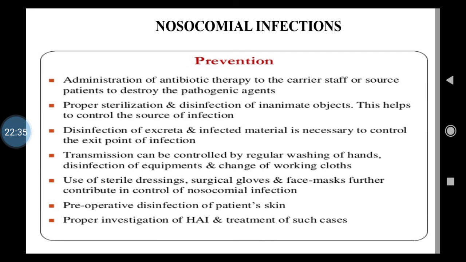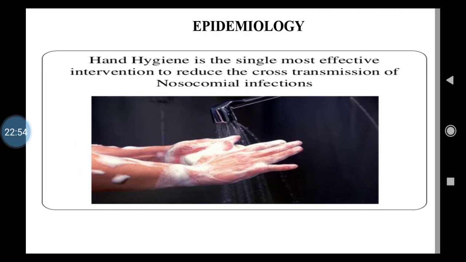Visitors must be restricted, isn't it? And proper treatment is very important, isn't it? So these are some of the important preventive measures which are helpful in controlling nosocomial infections. Now in preventive measures we have already discussed hand sanitization, isn't it? So hand hygiene is the single most effective intervention to reduce cross transmission of nosocomial infection, isn't it?